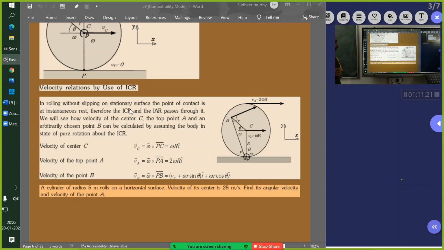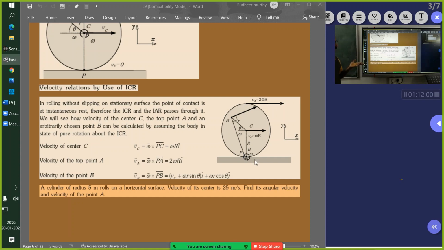In rolling without slipping or stationary, the point of contact is at instantaneous rest. So now we are using the concept that this point is at instantaneous rest. Therefore, the ICR and IER pass through this. If you draw lines from point P to any particle, the line from P to B connects the particle with point P.